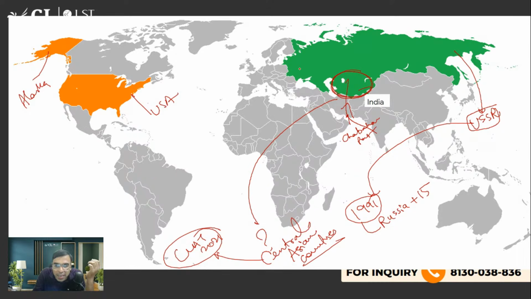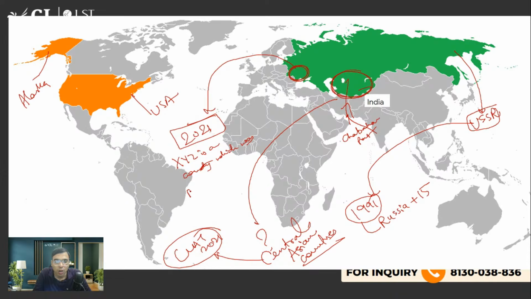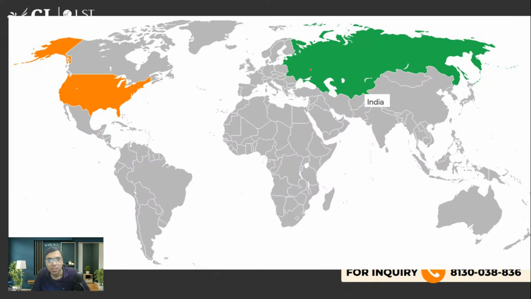अच्छा, यहां पर एक कंट्री है, this country was again asked in the 2021 CLAT exam, that this country before 1991 was part of which. So उस country का नाम लिखा हुआ था, XYZ is a country which was part of dash before 1991. ठीक है, so they gave 4 options and the answer was USSR, सोवियत यूनियन का पार्ट था. I am asking reverse, ये XYZ country का नाम बताना है. Yes, Ukraine. So this is Ukraine which was a part of सोवियत यूनियन before 1991. ठीक है, ये पूछा था.